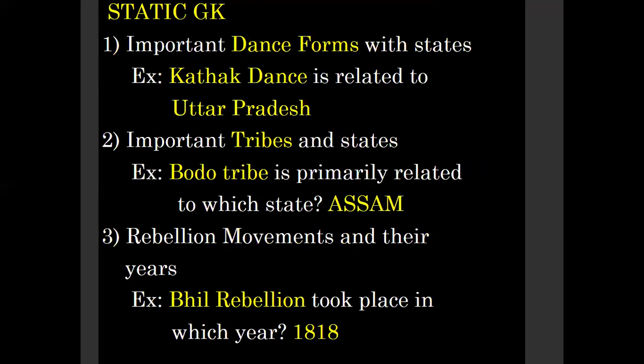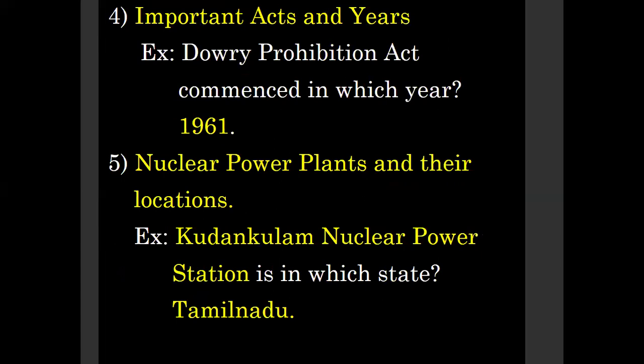Next, coming to static GK, dance forms are important. We got questions from dance forms. So read dance forms and which state they belong to. Next, important tribes, rebellion movements and their years. This is also important. We got some questions from rebellion movements. Next, important acts and years.